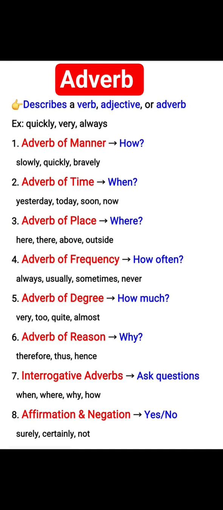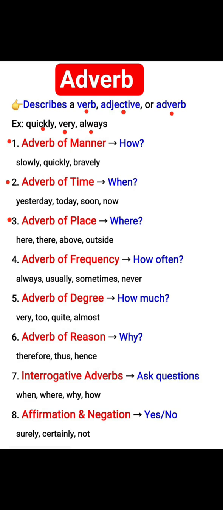Adverb. It describes a verb, adjective, or adverb. For example, quickly, very, always. Types of adverb. Adverb of manner means how. For example, slowly, quickly, bravely. Adverb of time means when. For example, yesterday, today, soon, now.